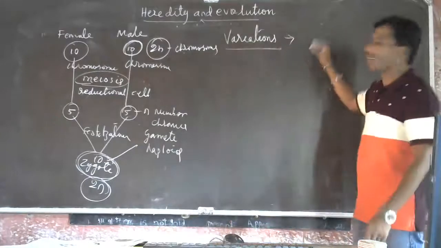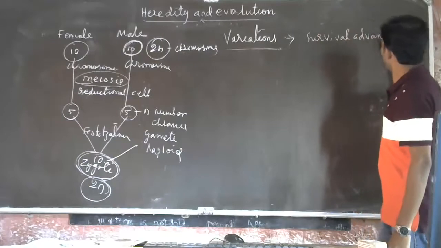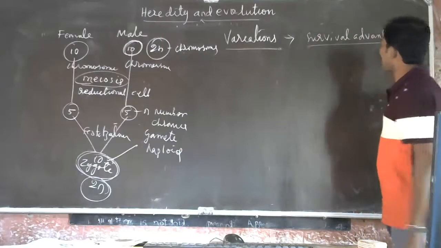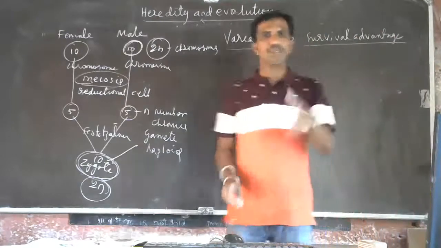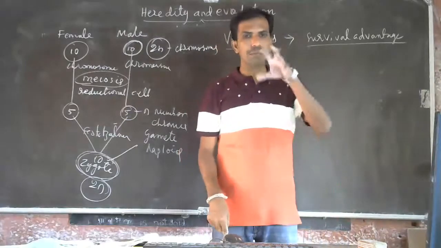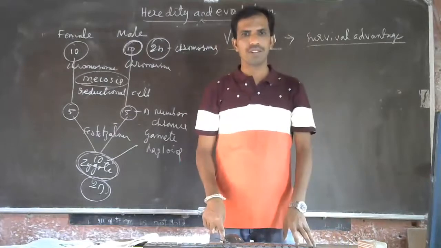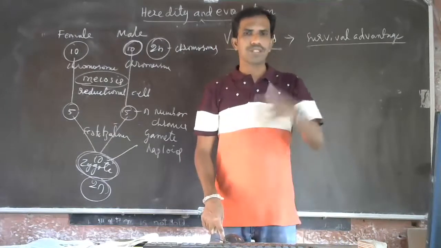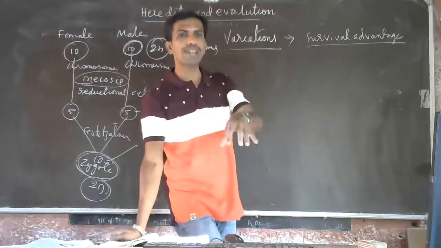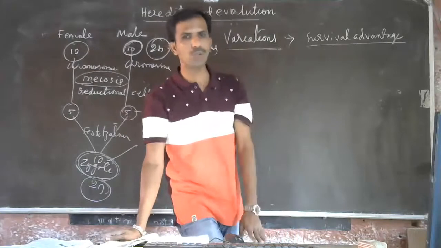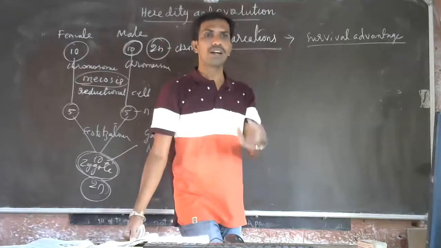So sometimes variation gives survival advantage. They give survival advantage. Means due to the changes in the environment, some animals in a group cannot survive, some animals can survive. Understood? So generation by generation, the new character will make the animal survive in a new condition. Understood? That is called as variation.